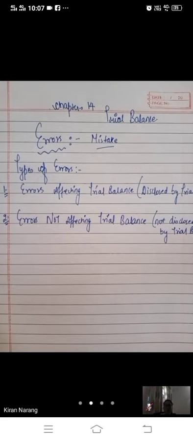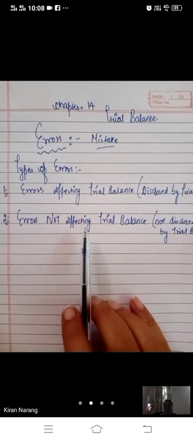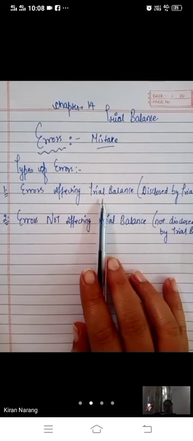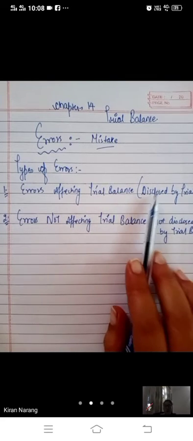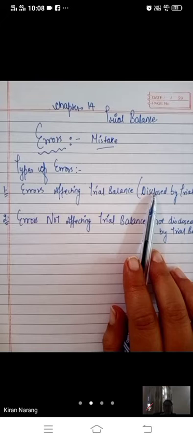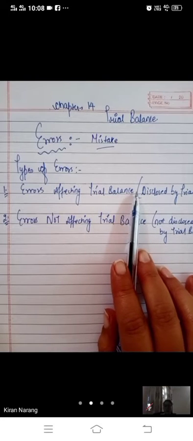So students, this is the second half of this chapter, chapter number 14, trial balance. In this half, we are going to study the errors and their types. Sometimes the total of the trial balance does not tally, meaning the total of the debit side is 1,90,000 and the total of the credit side is 2 lakh rupees. That means you have made some mistake.